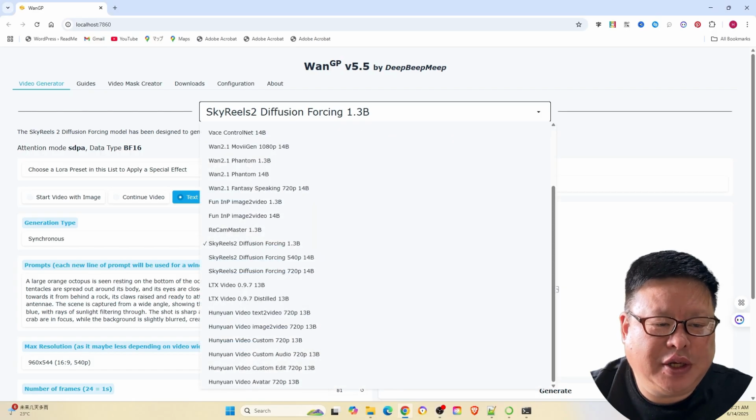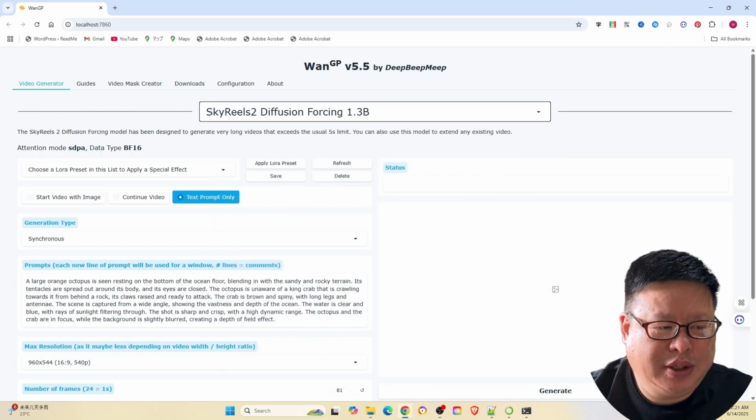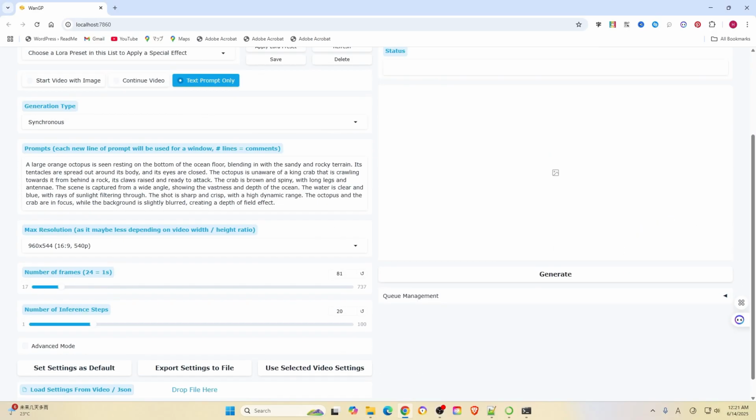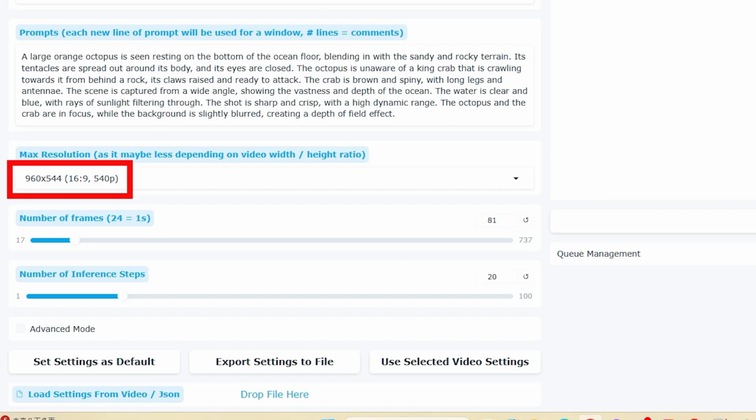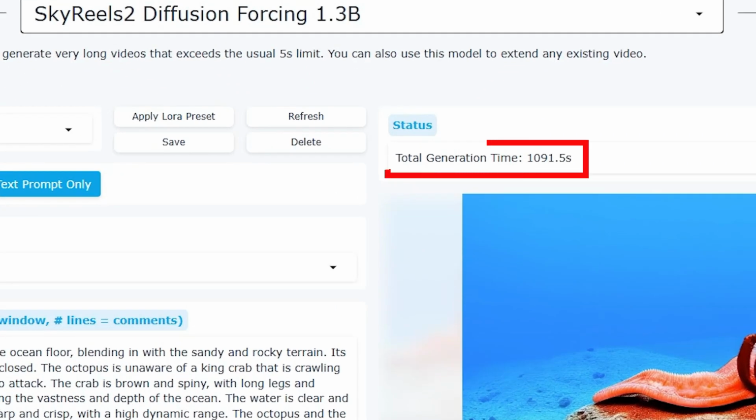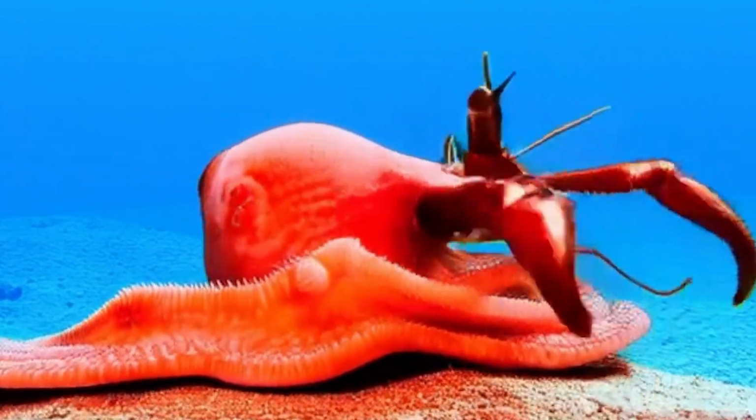Skyreels2 Diffusion Forcing 1.3B model. Use the default setting. Generate a 3 second, 81 frame video with the resolution 960 x 544. Cost 1092 seconds. The video quality is very good.